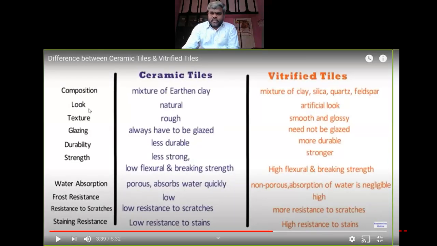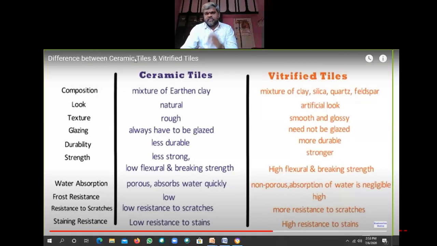See here, this video shows the difference between ceramic tiles and vitrified tiles, which is in our syllabus also. From the composition point of view, ceramic tiles are manufactured from earth and clay, whereas vitrified tiles are also manufactured from clay, silica, quartz, and feldspar. Quartz and feldspar are byproducts from granite, right? So different materials are added in different quantities and together made into a tile. It is an artificial tile made from natural material.